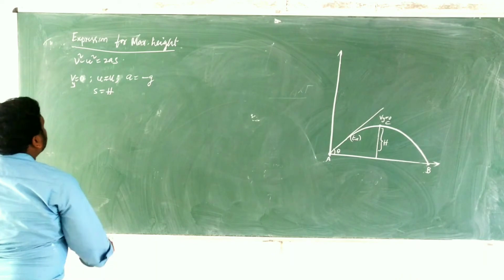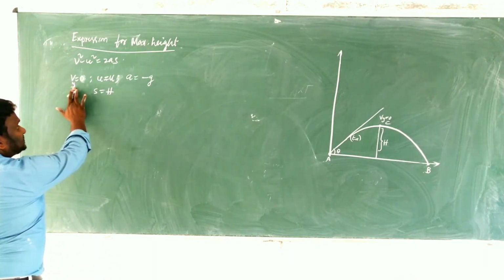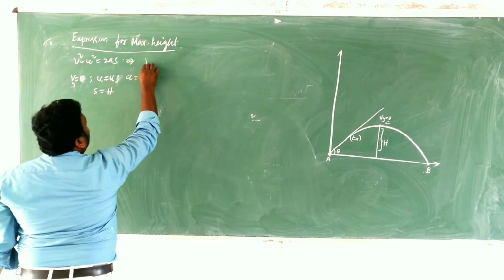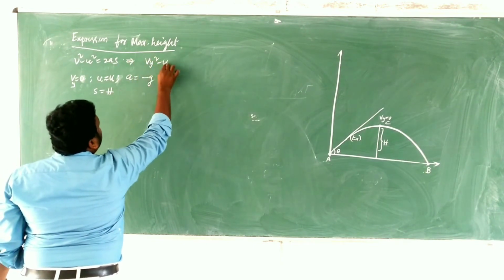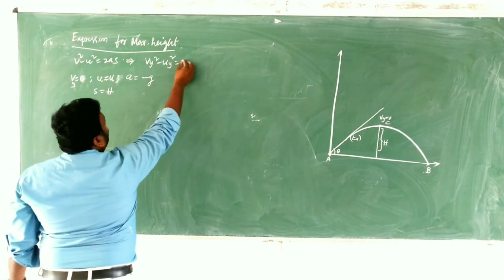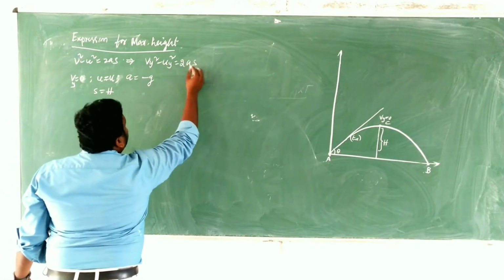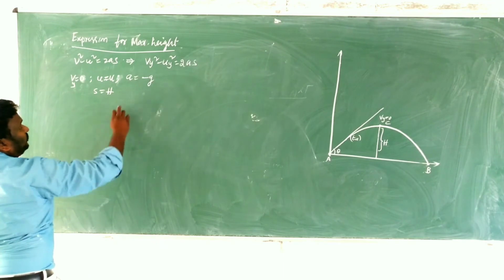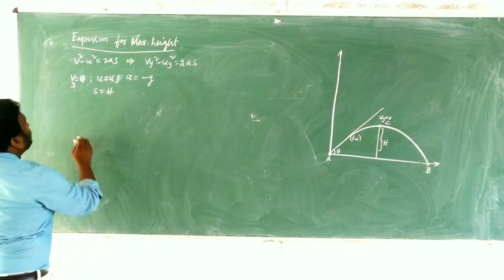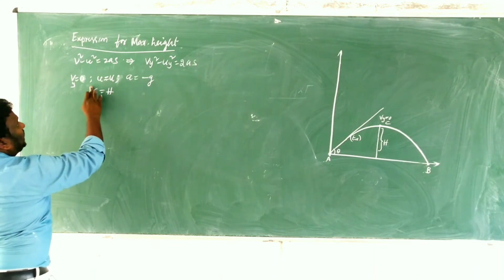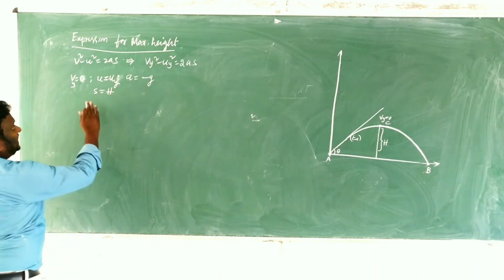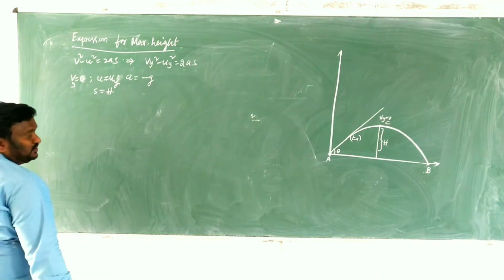In this case, children, the vertical velocity vy is equal to 0. Simply I am writing that the equation is vy square minus uy square is equal to 2as. That is the equation, children. So vy is equal to 0, u is equal to uy, a is equal to minus g, and s is equal to h.